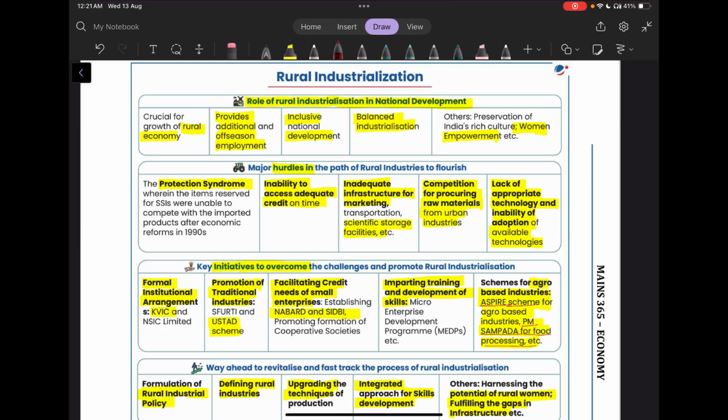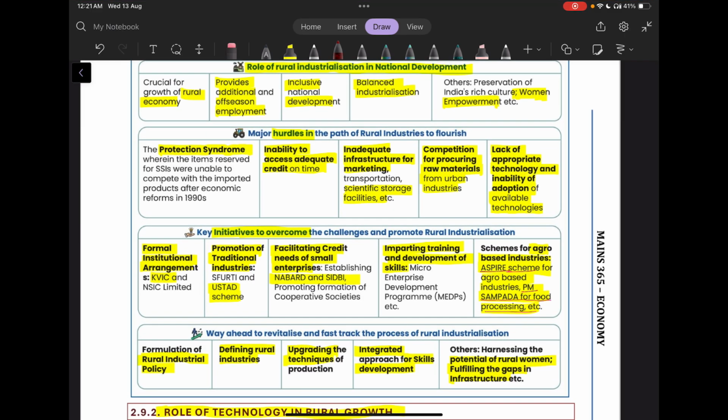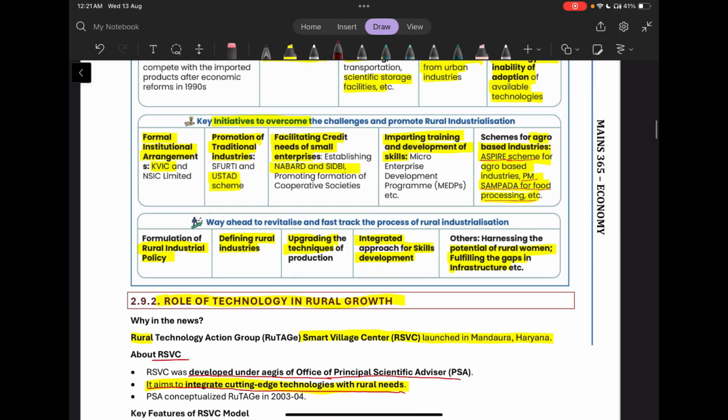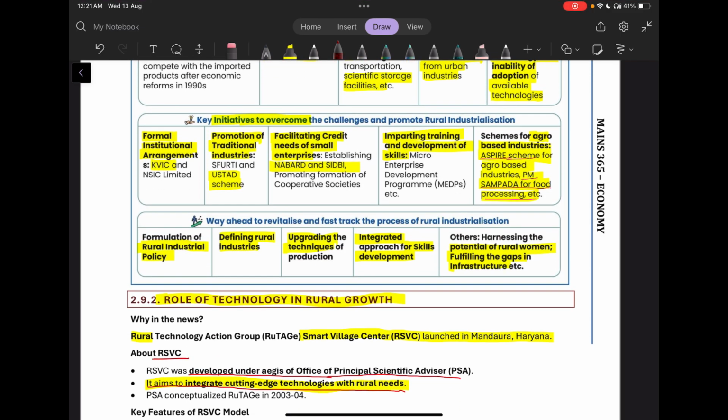Then there is a lack of appropriate technology, and there is also an inability of adoption of available technologies, as there is inertia in the people who are living in the rural landscape. Then what have been the key initiatives? So the key initiatives have been formal institutional arrangements like Khadi Village Industry Commission, then promotion of traditional industries. For example, we had the Ustad scheme, then facilitating of credit via NABARD, SIDBI, and even the self-help group and